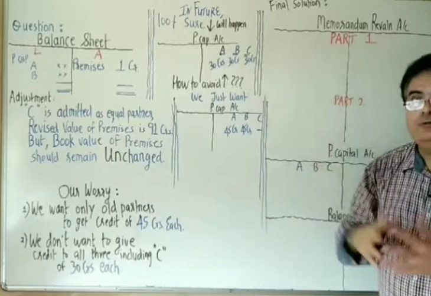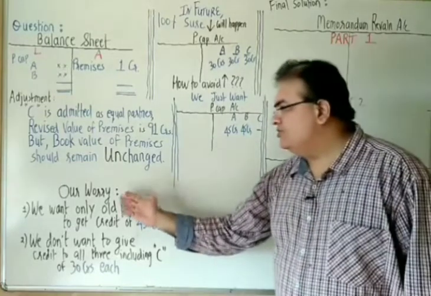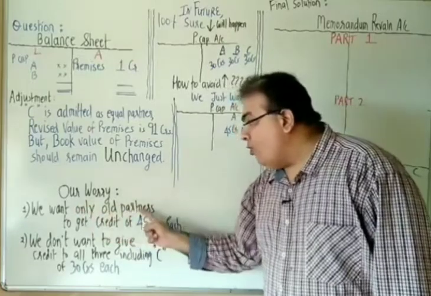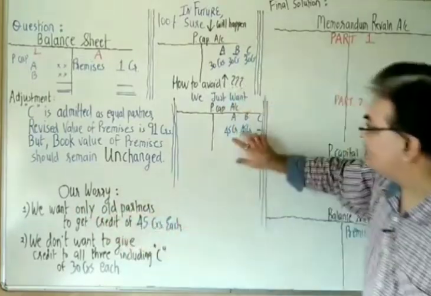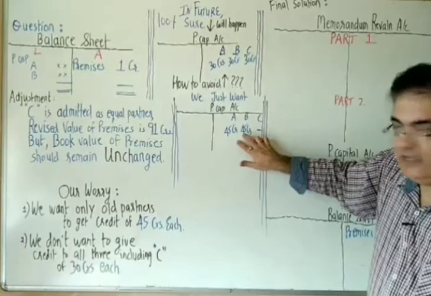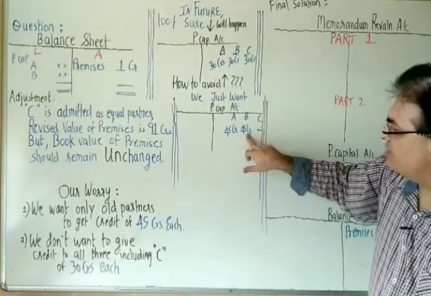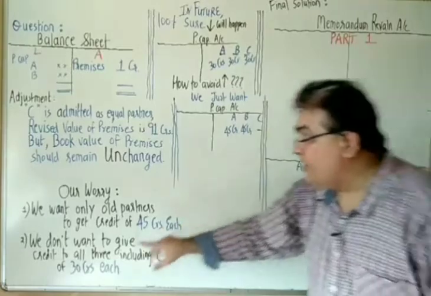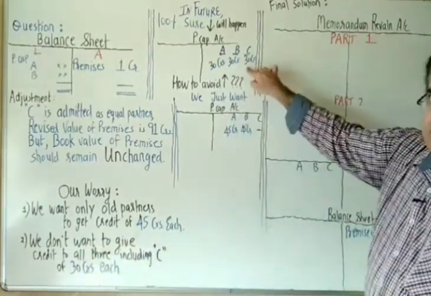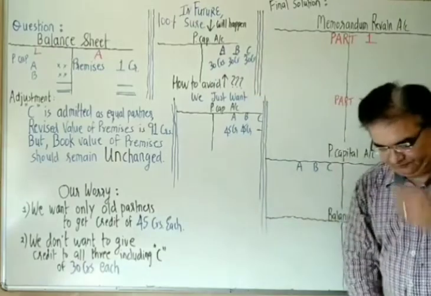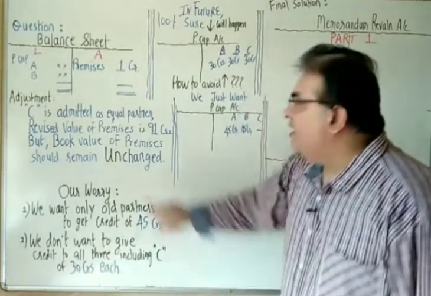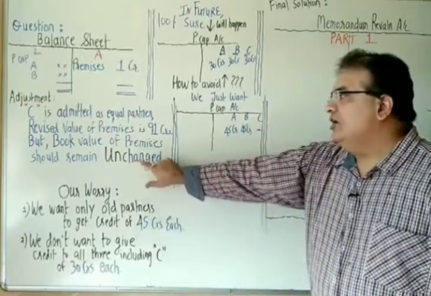So now what to do? See how it is expressed in words. Our worry is we want only old partners to get the credit of 45, 45. This is what we want. A's capital should increase by 45, B's capital should increase by 45. We don't want to give credit to all three including C. So my friends, the problem has arisen because of the word unchanged.